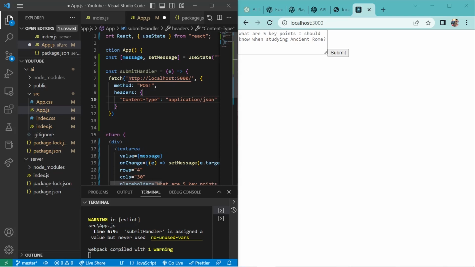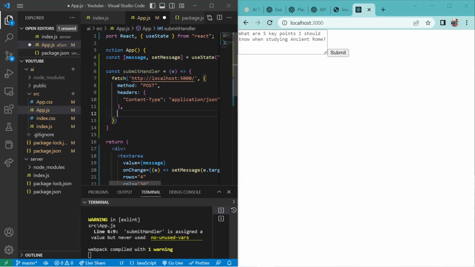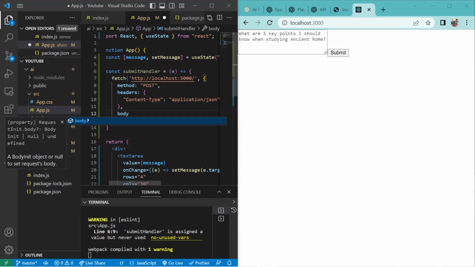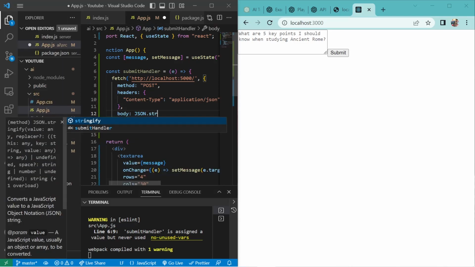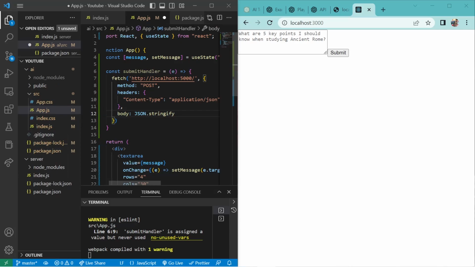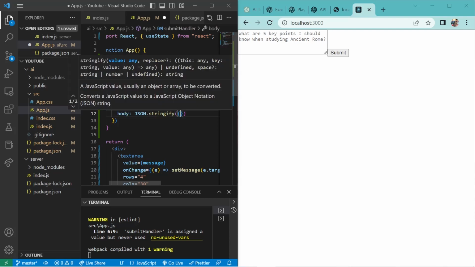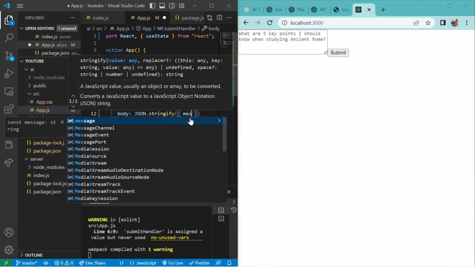Okay, and now we'll deal with the body, and body will use the method JSON.stringify, and what you have to stringify in here is the message. Okay, so we'll stringify the message.